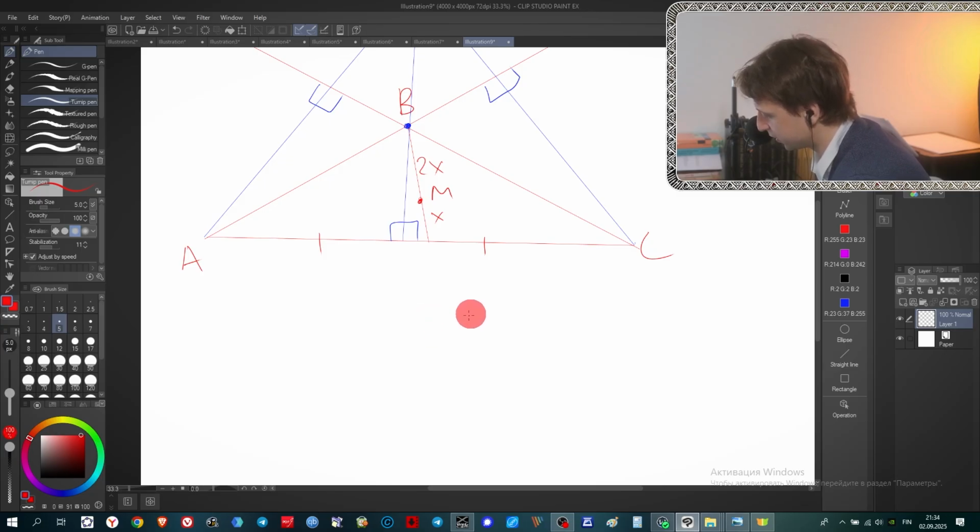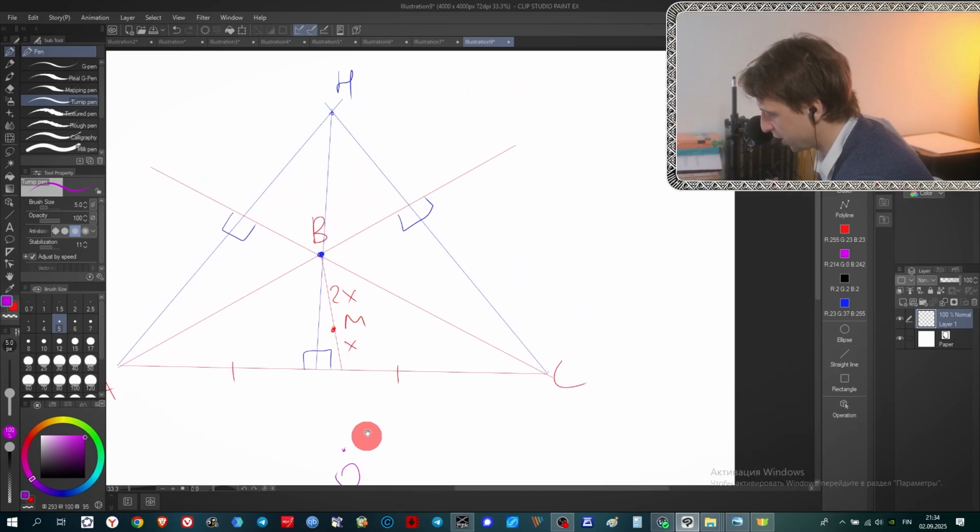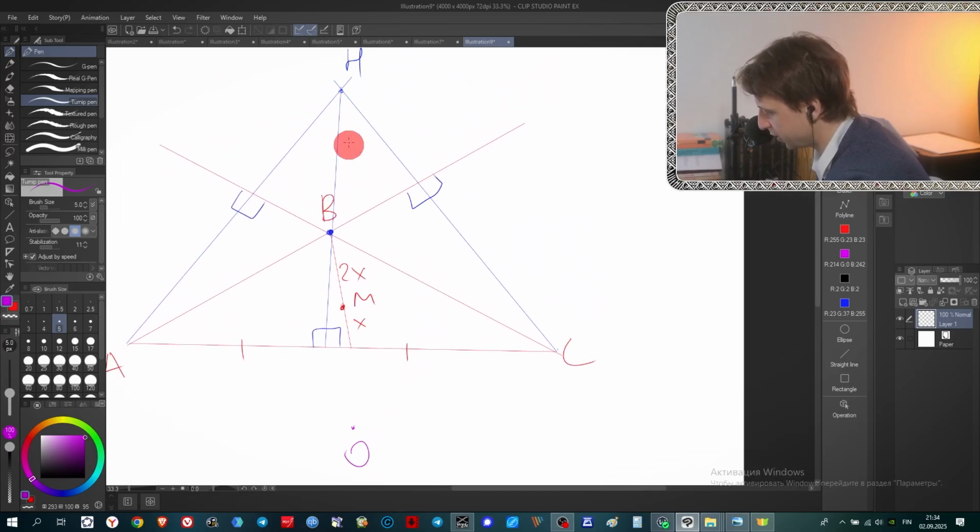And we know that nevertheless it is on equal distance from these points, and this center is right above, in this case, the center point of this segment. Because once again, if I take the center O of the circumscribed circle here, these segments are the same. If I draw a perpendicular, it will be exactly the perpendicular bisector to this segment, and O is located somewhere here. And what we need to show now is that H, M, O are on the same line.